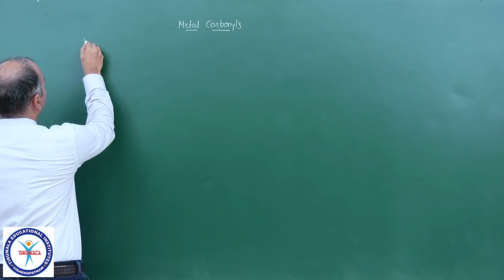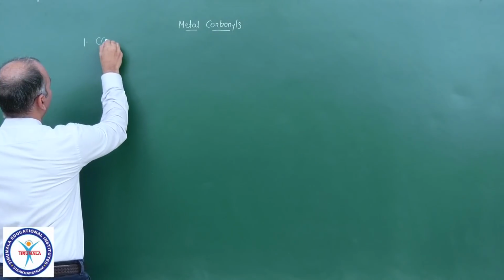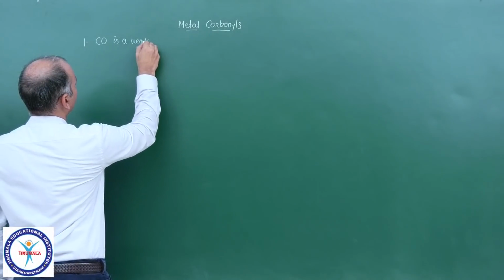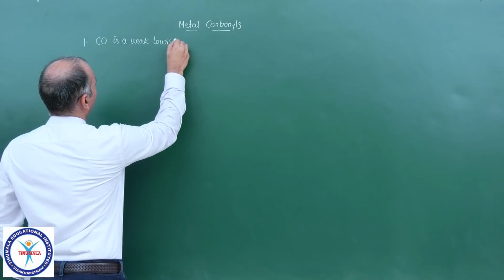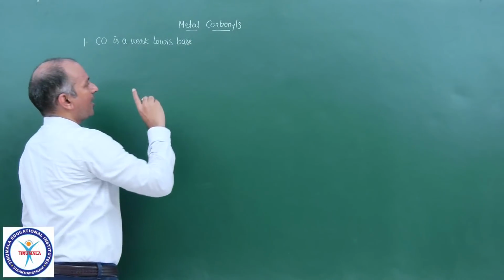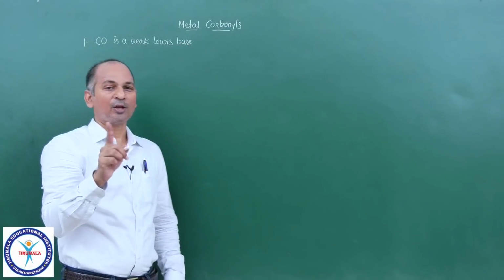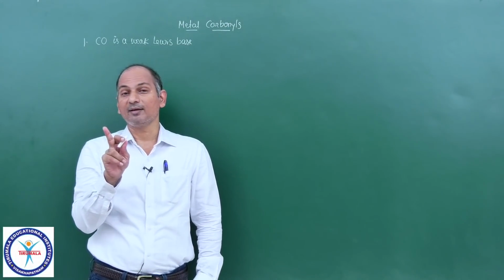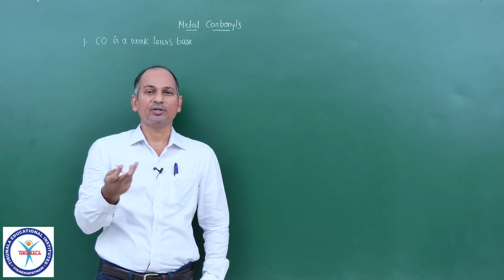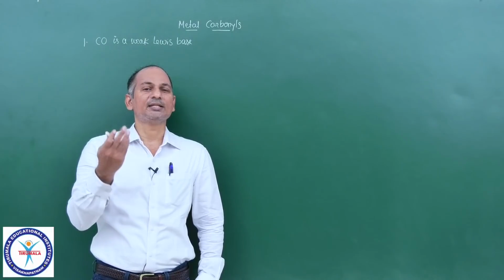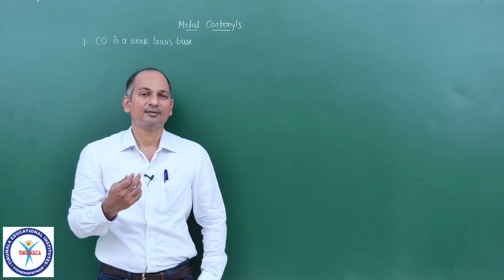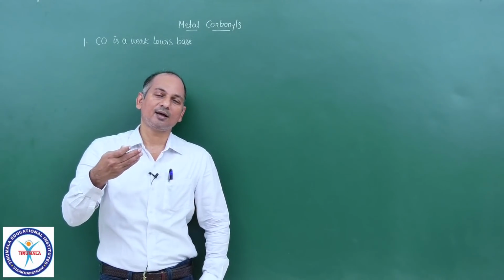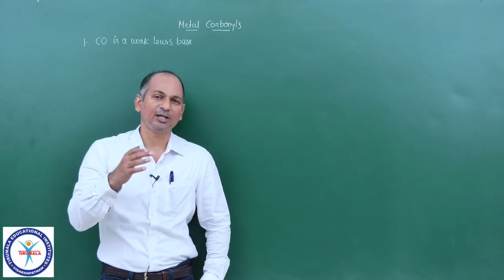Now the first point: carbon monoxide is a weak Lewis base. Basically it is a Lewis base because both carbon and oxygen have one lone pair each. Although oxygen cannot donate its lone pair because it has already donated one lone pair, carbon can donate. So it is a Lewis base. You all know each and every ligand is a Lewis base. Ligand is just another name for Lewis base. But carbon monoxide is a very weak Lewis base.